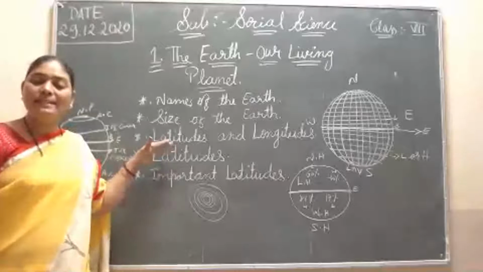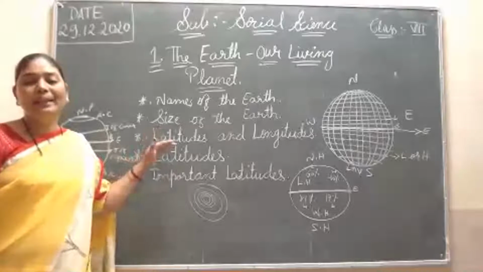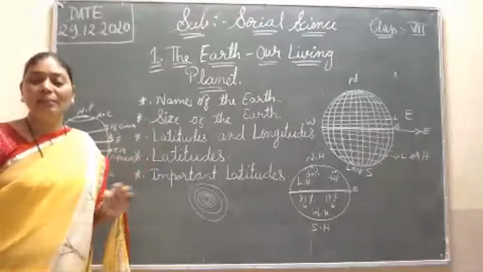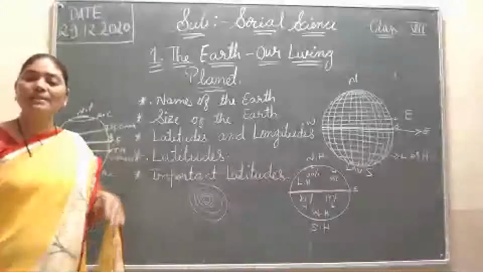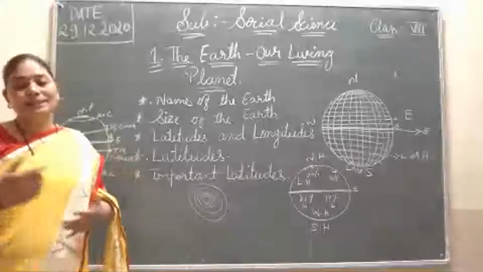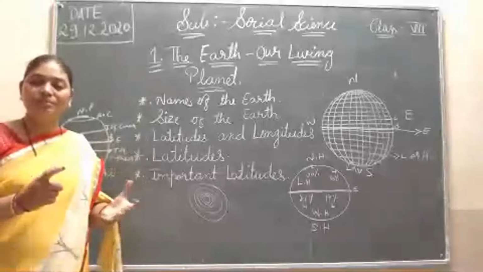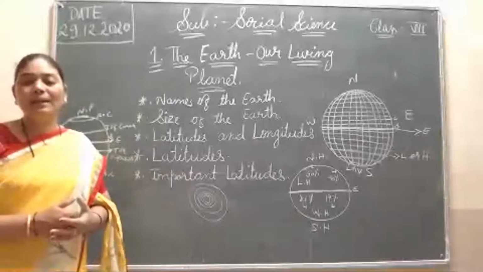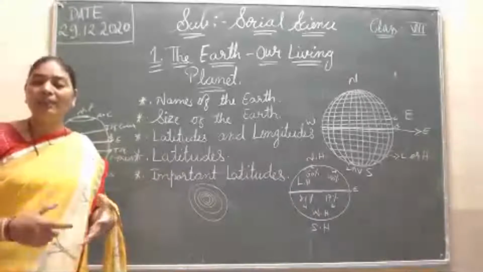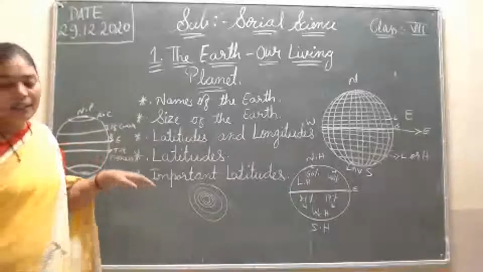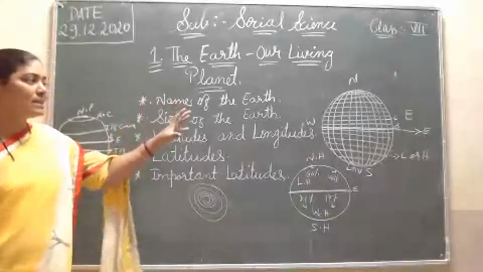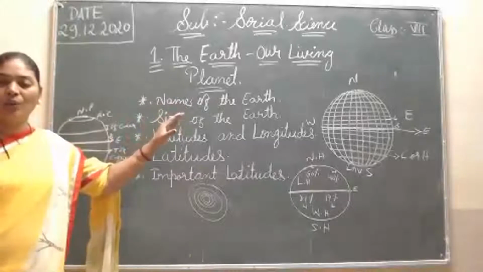And living planet means on our Earth many living things are staying here: plants, animals, human beings. And it is unique. Why? Because compared to other planets, they are not good for the living things. But our Earth, it is unique. Here we have everything. Okay, that's why. Then again, its shape is spherical, means like a ball, round shape.